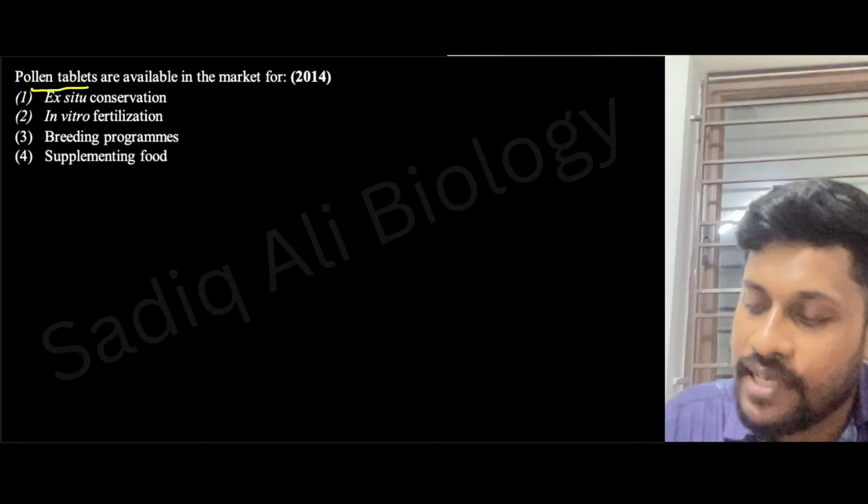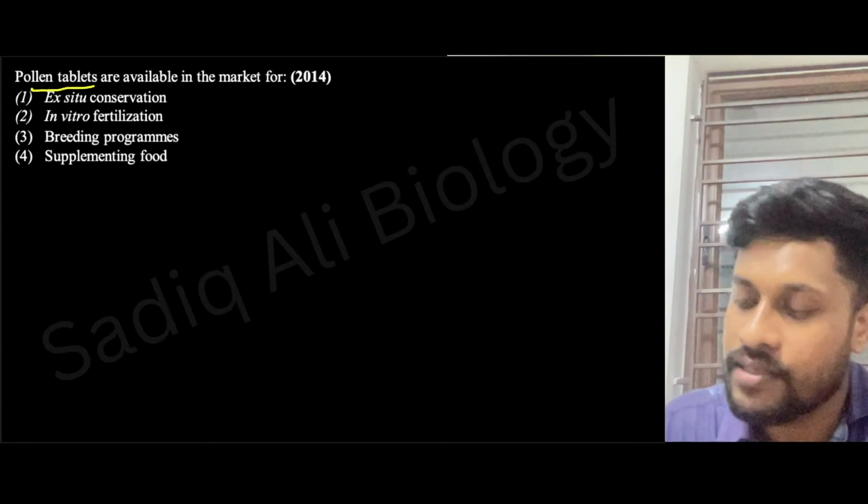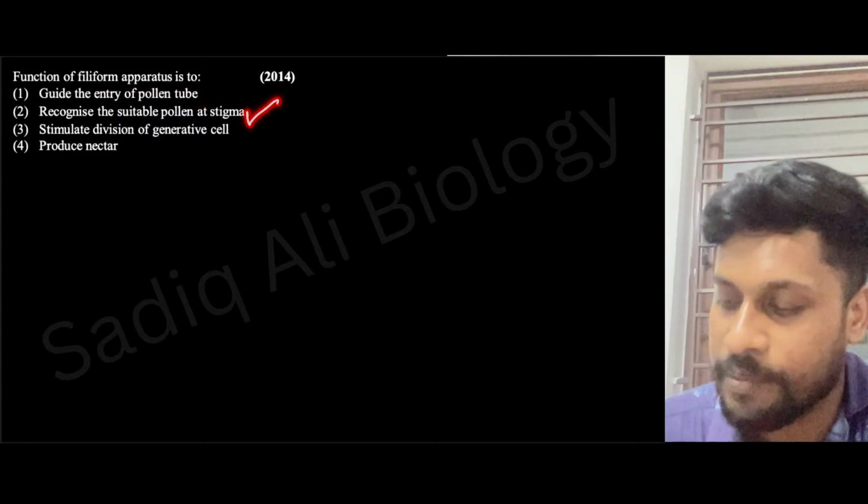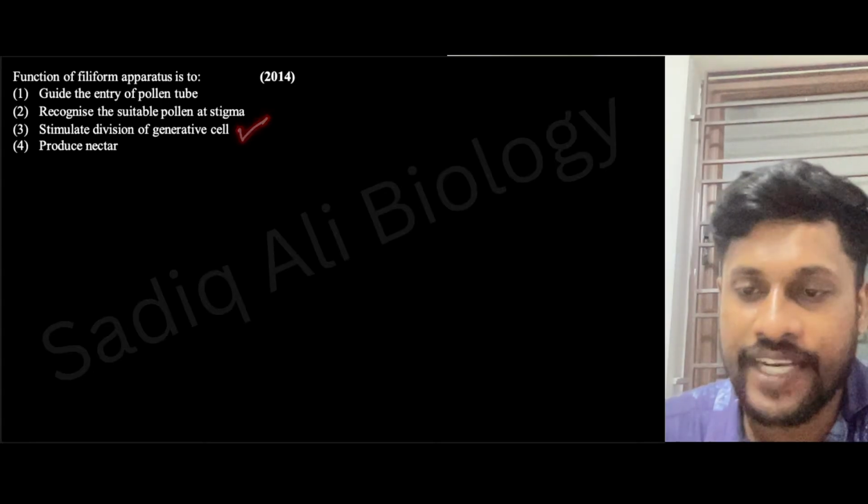pollen tablets are available in the market for excitoconservation, in vitro fertilization, breeding programs, and supplementing food. What will be the answer here? Pollen tablets are available in the market for supplement food. Correct now? Yes. Now, next one. Function of filiform apparatus is to guide the entry of pollen tube, recognize the suitable pollen at stigma, stimulate division of generative cell, produce nectar. Yeah, very good, guys. So, answer of the function of filiform apparatus is for guiding entry of pollen tube. Very good.